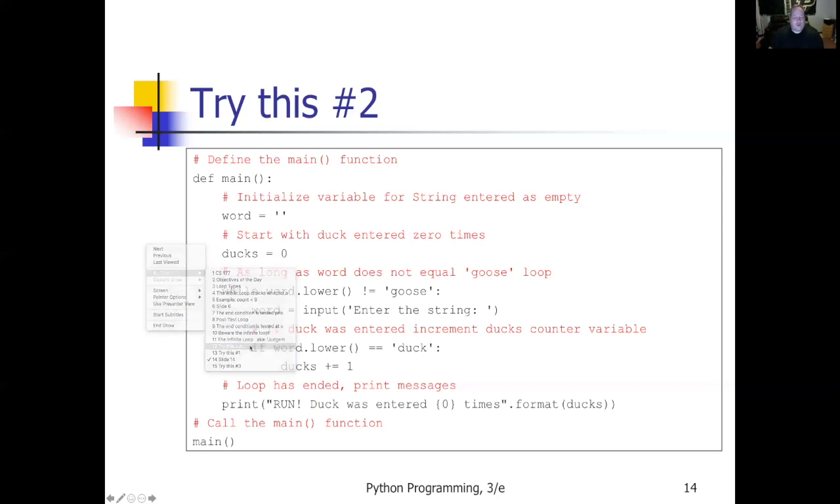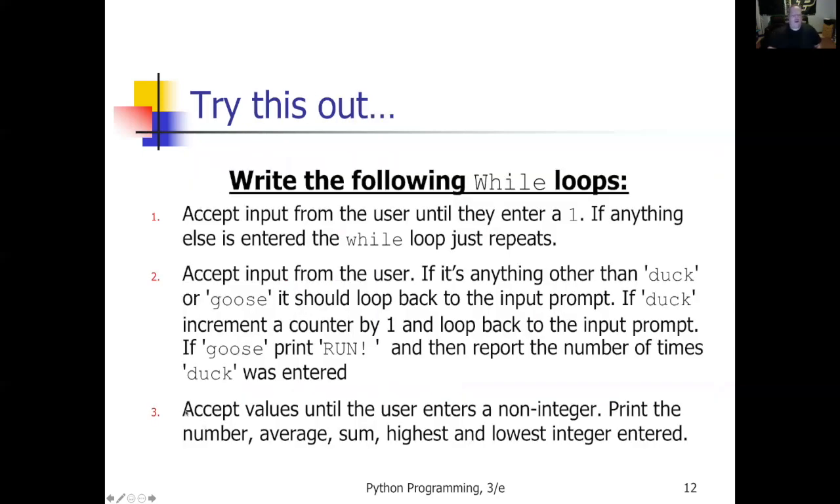Let's come back here to our tryout. The third option here is accept values from the user until they enter something that's not an integer, right? So they could type in 4.7, or they could type in hello, or just a blank line. Keep accepting values from the user until they type in something that's not an integer. If they type in something that's not an integer, print the number of values they did enter, so the number of integers they entered, the average of those integers, the sum of them, the highest and the lowest integer as well. So let's say I type in 5, 6, 8, 10, 2, 4, 1, Bob.